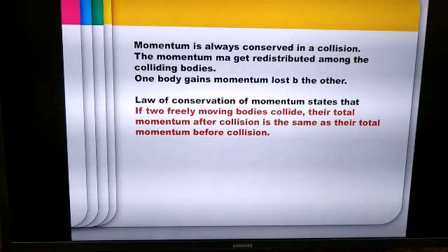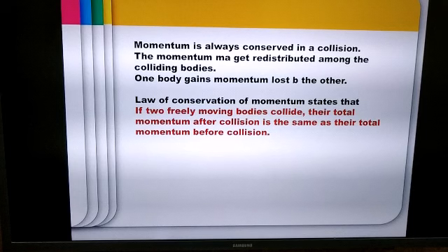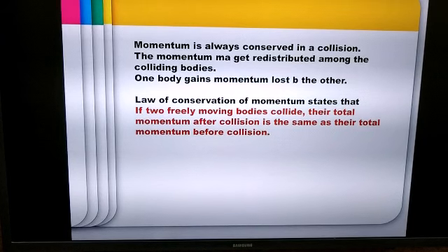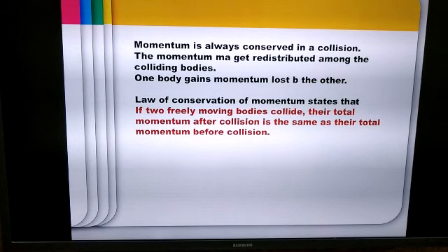Now momentum is always conserved in a collision. Momentum is never lost. The momentum which is lost by one object is equal to the momentum which is gained by another object. The momentum may get distributed among the two bodies which are colliding with one another. So if there is one body A which is losing momentum, there will be another body B which will gain momentum, and these two of course will be the two bodies which will be colliding with each other.